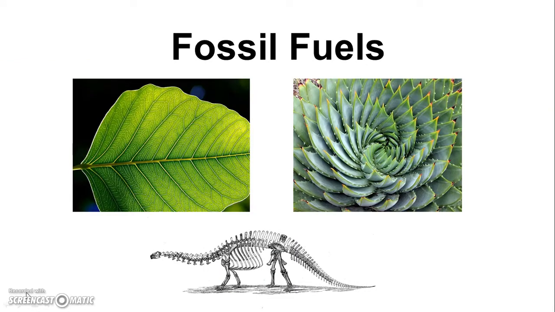Fossils are plants and animals that have been buried for millions of years. Fossil fuels come from fossils. Fossil fuels are stored up energy from these plants and animals. Because these animals have been buried for millions of years, fossil fuels are a limited energy source, or non-renewable. This means we will eventually run out of fossil fuels. This video introduces non-renewable energy.